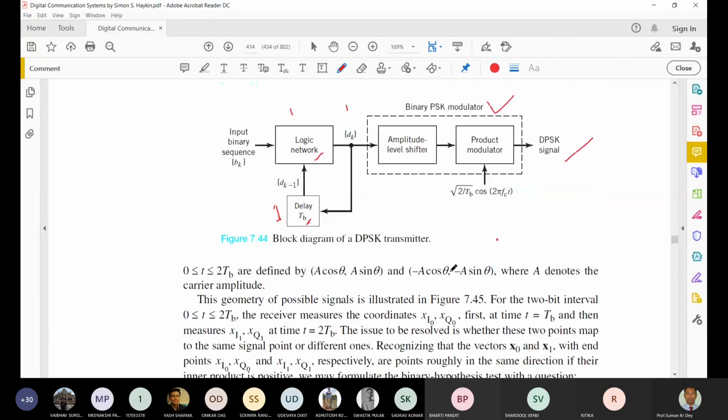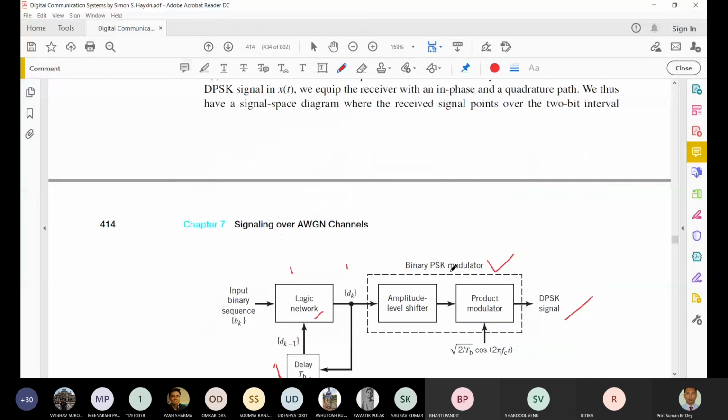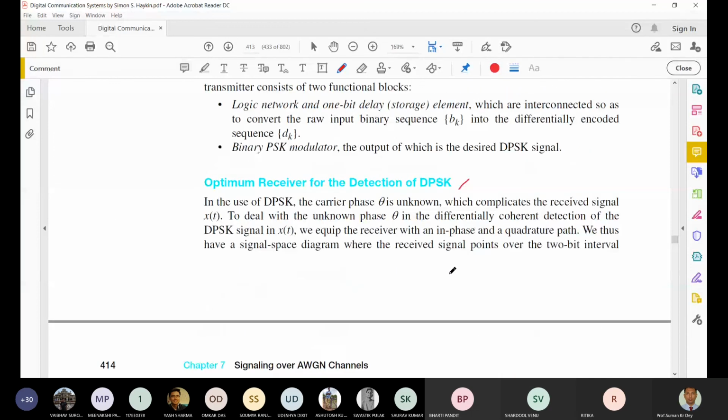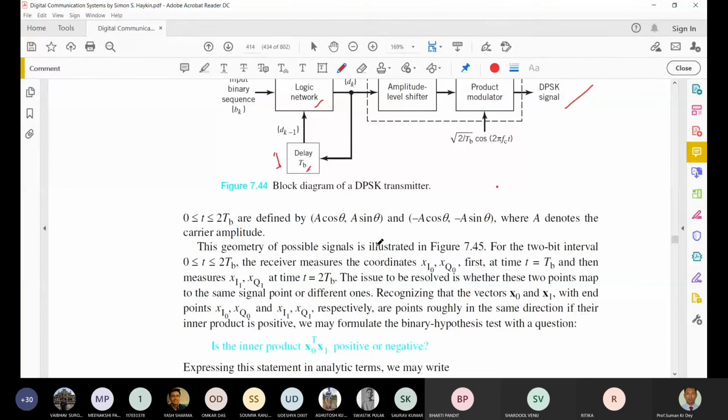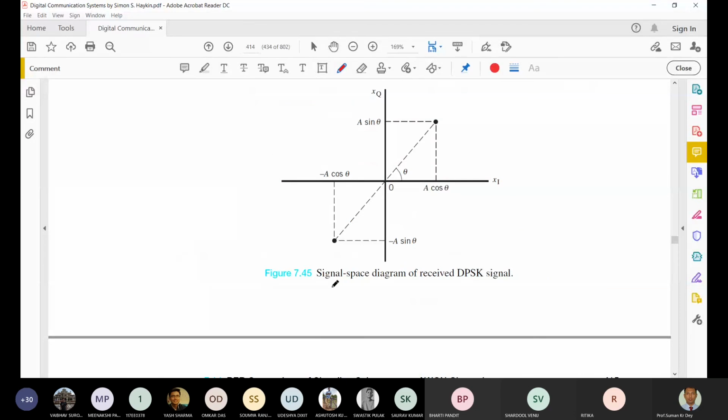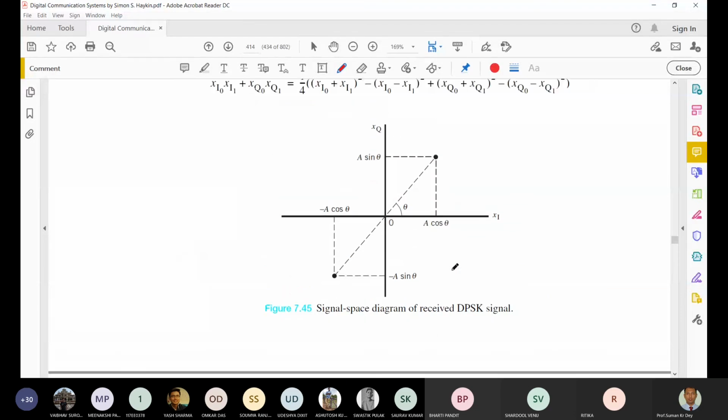So there is a little bit of mathematics here. You see the DPSK carrier frequency. Okay, I already told about this. Okay. So now if we consider the 2 points, this is the signal space diagram for the DPSK. So we have considered two things. There is a phase change of 90 degrees. So if there is a phase change of 90 degrees, that means if we consider the cos theta, then it will be the sin theta.